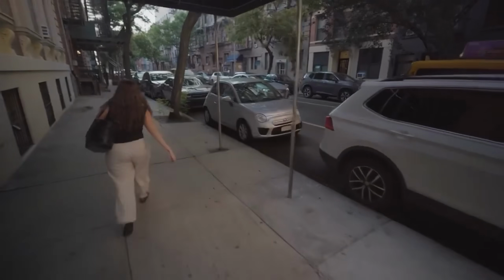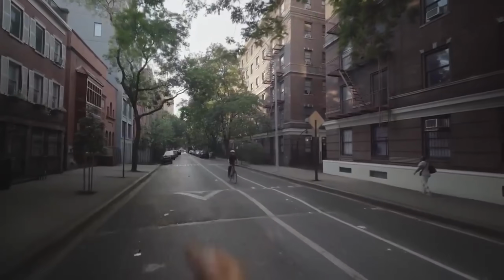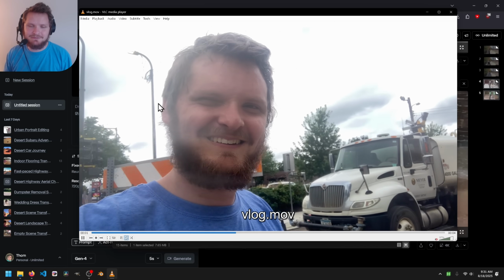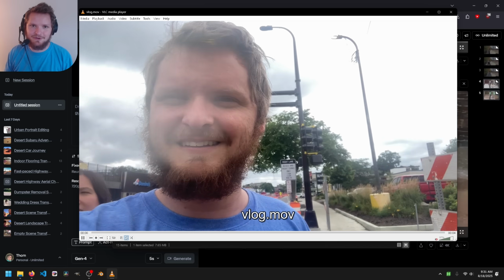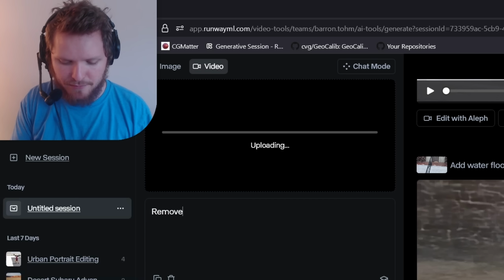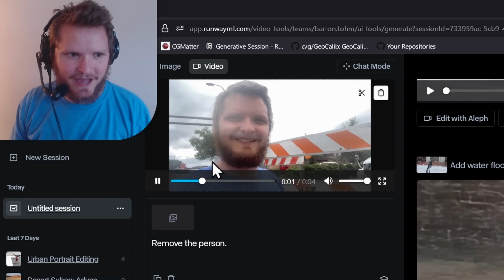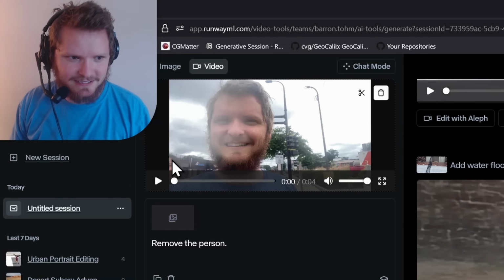Lackluster performance, I'd say. Next up, we have something that, in my experience, is substantially more impressive. Here I have a shot of me, and I'm taking up a significant amount of the frame. There's sky behind me, there's objects that are moving, the camera's not stationary, and interestingly, there are lens flares. If you were to ask me to remove myself from the shot, I would remove myself from your project. Remove the person. And unless this thing's dumb, I think it should know that I'm the person and not the fiancé in the corner over there.